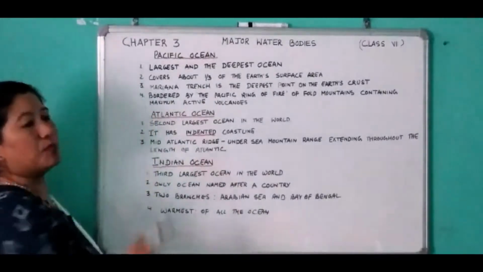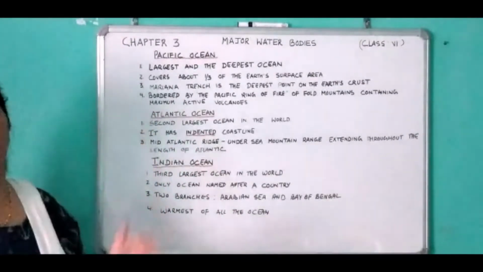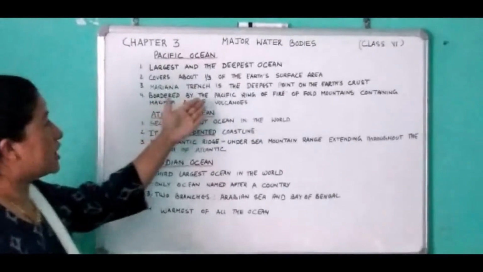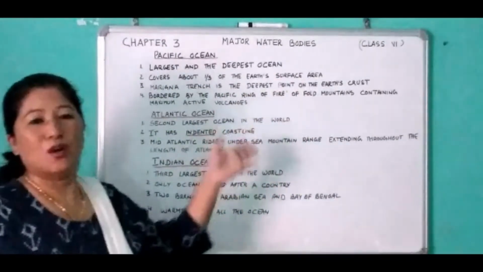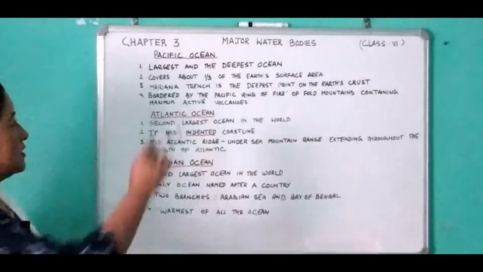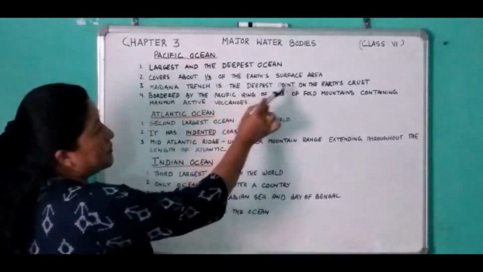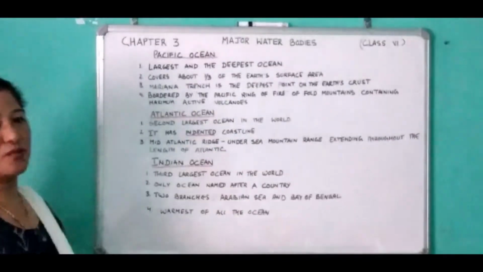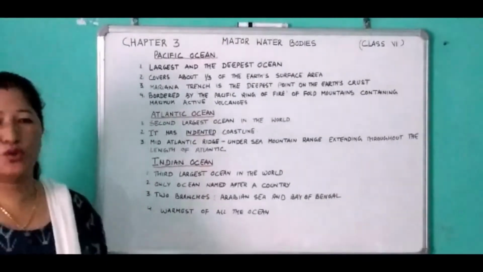Then number 3, the very important point is the deepest trench in the world, the Mariana Trench, is located in this ocean, that is the Pacific Ocean. So see, Mariana Trench is the deepest point on the Earth's crust, which is located in the Pacific Ocean.